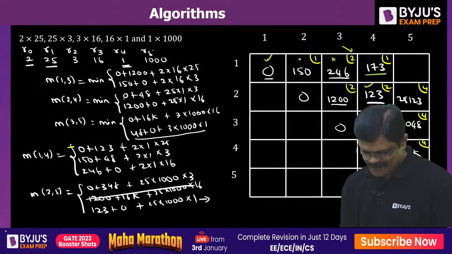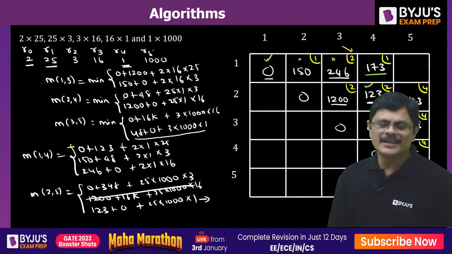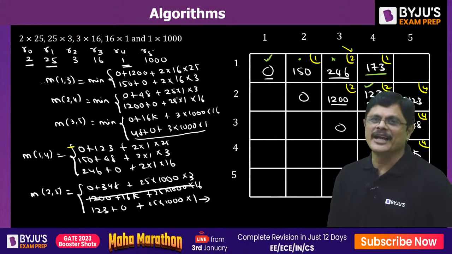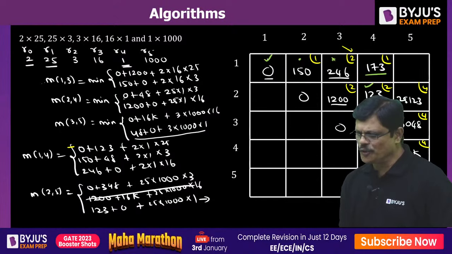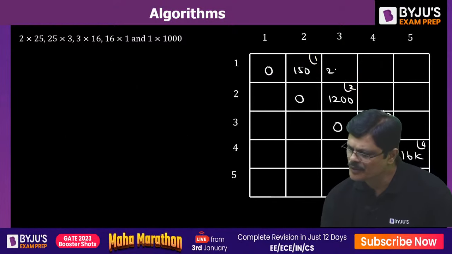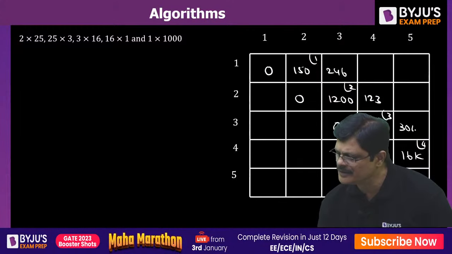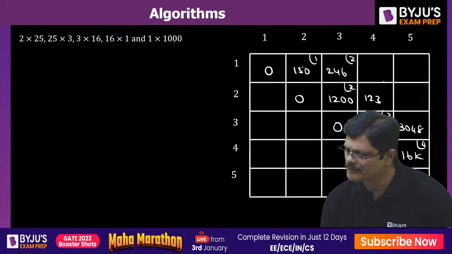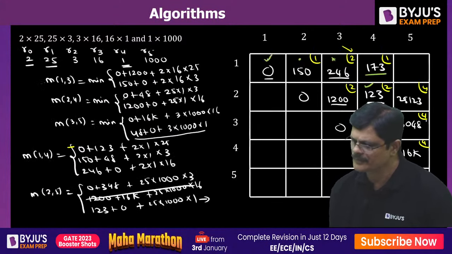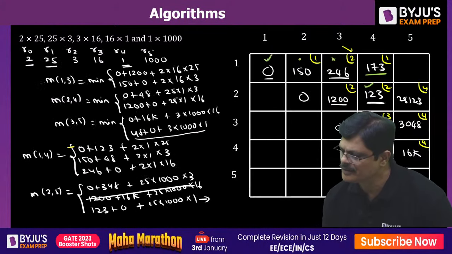See, many people do matrix multiplication here. If you are not using dynamic programming, what is the use of recurrences? You have to use it. 246, 123, 246, 123 and 3048. That is 224, 173 and 25123, 1 and 4.